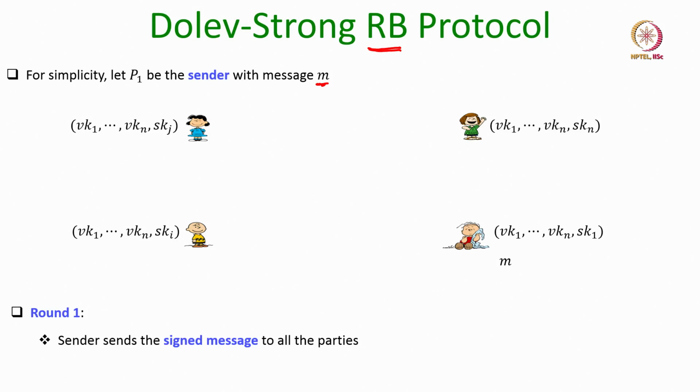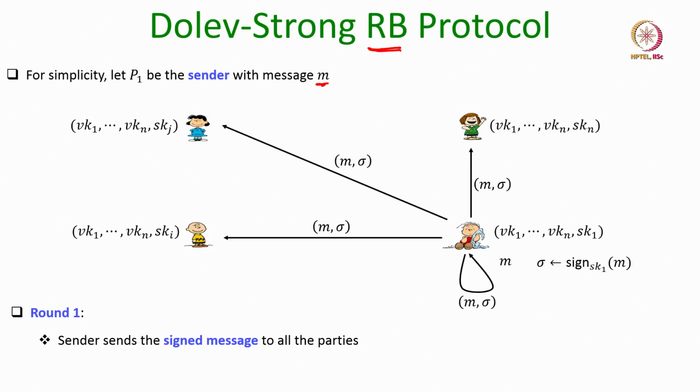It sends the message to everyone, but to prove that it is authentic data coming from the sender, it signs it. Of course, if the sender is corrupt, it can send different versions of the signed message to different parties. But if the sender is honest, it will follow the protocol instruction correctly and send an identical copy of the signed message to everyone.